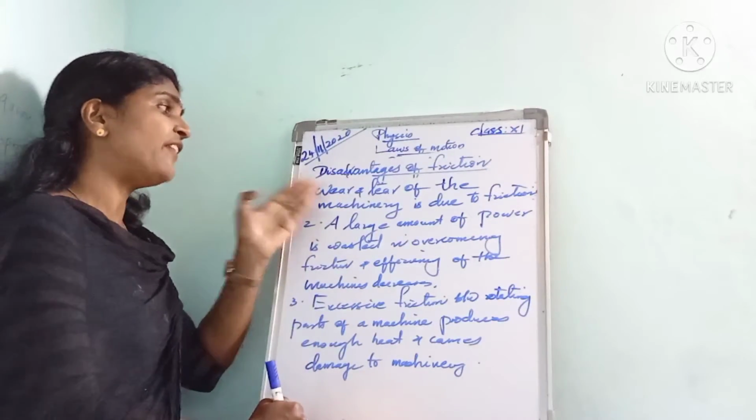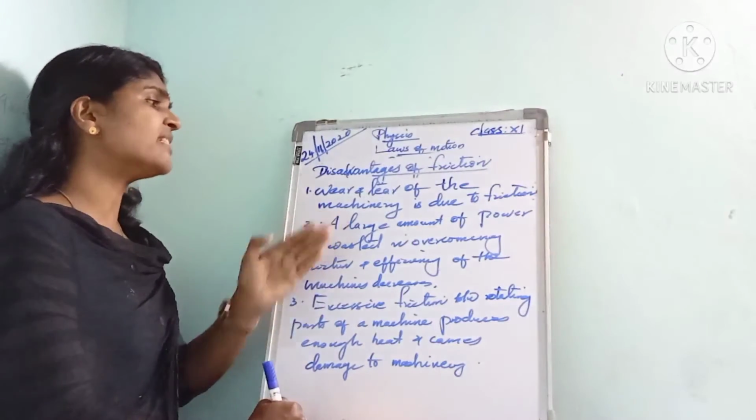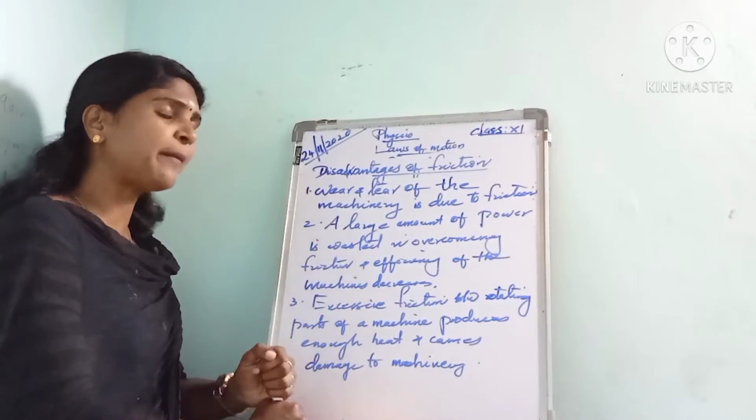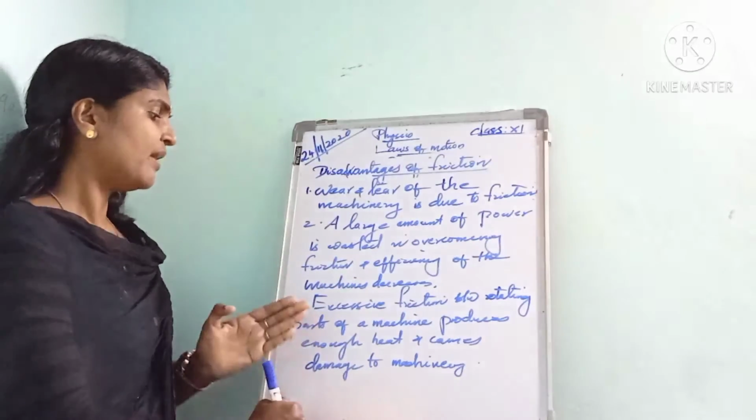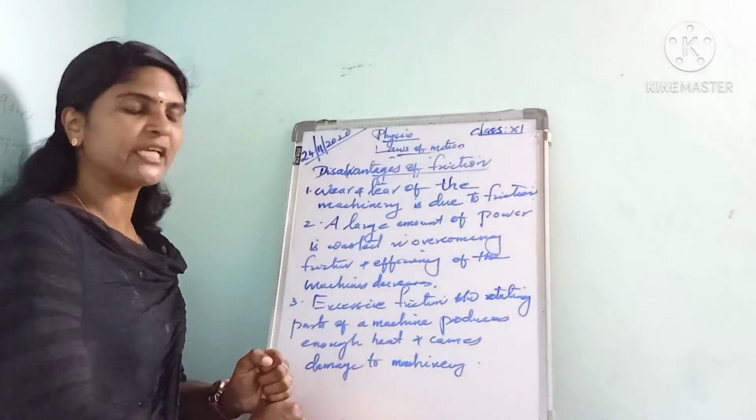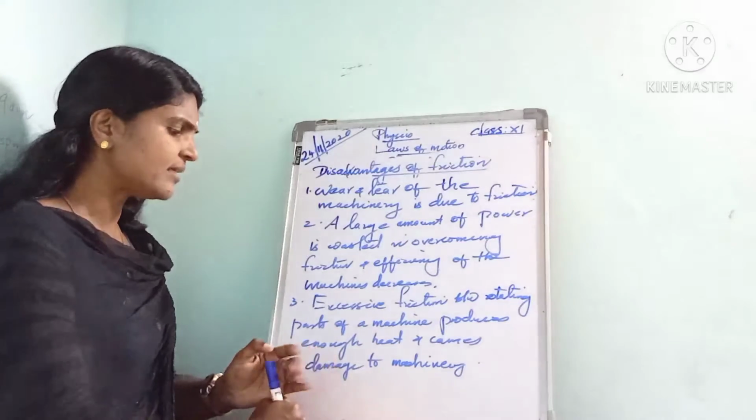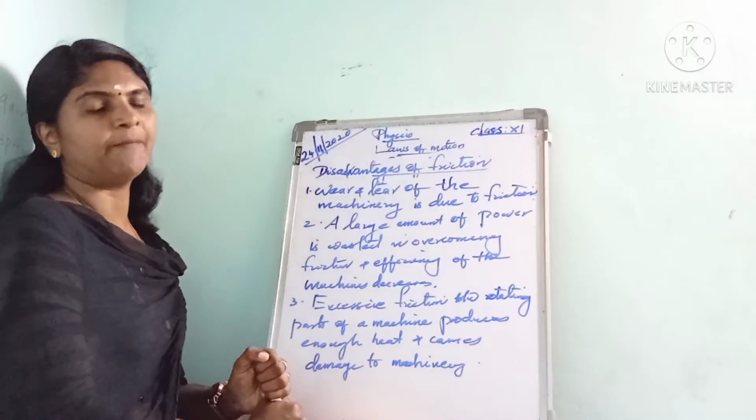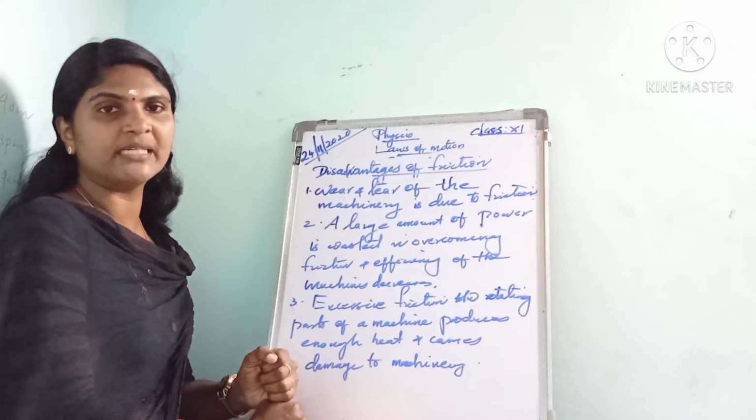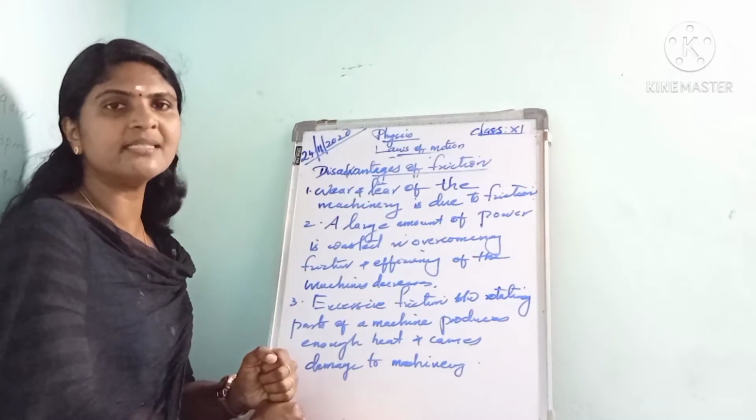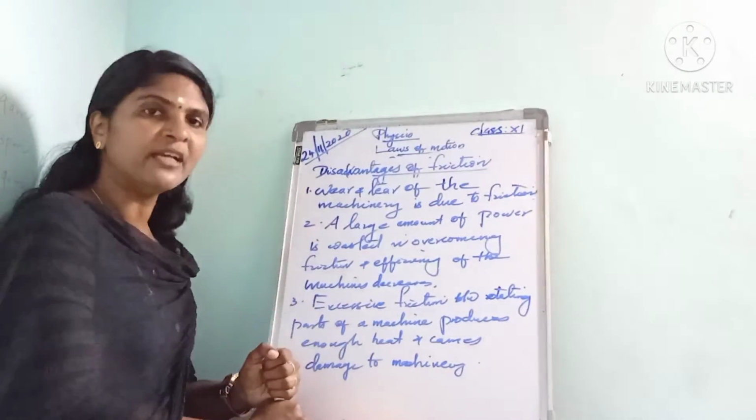The first is wear and tear of machinery due to friction, and a large amount of power is wasted in overcoming friction, so the efficiency of machines decreases. The next, excessive friction between the rotating parts of a machine produces enough heat and causes damage to machinery. And also, air resistance decreases the speed of vehicles. Due to air resistance, the speed of a vehicle decreases.